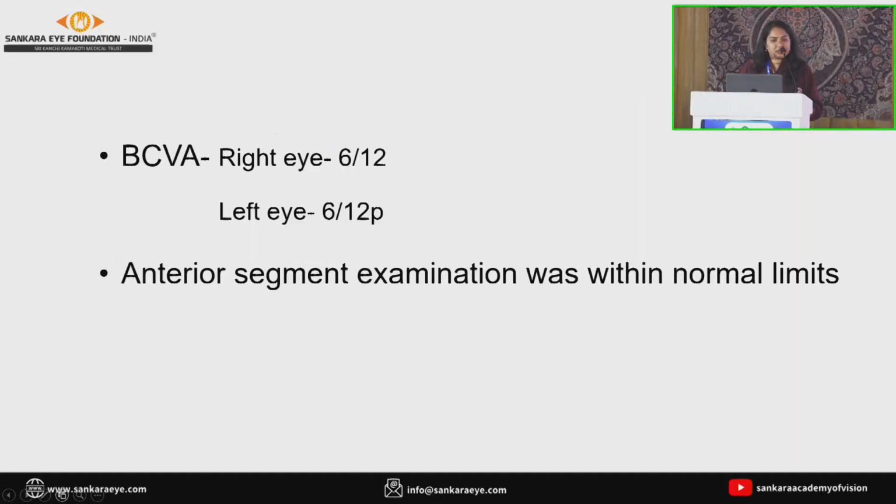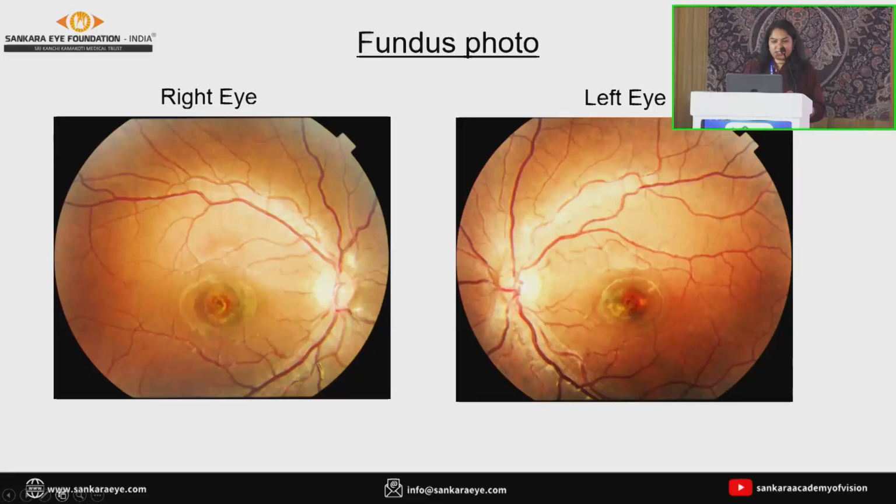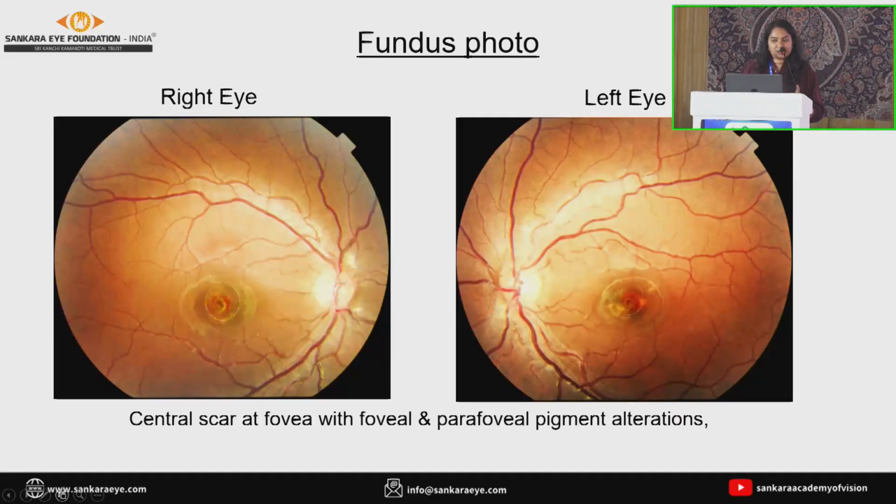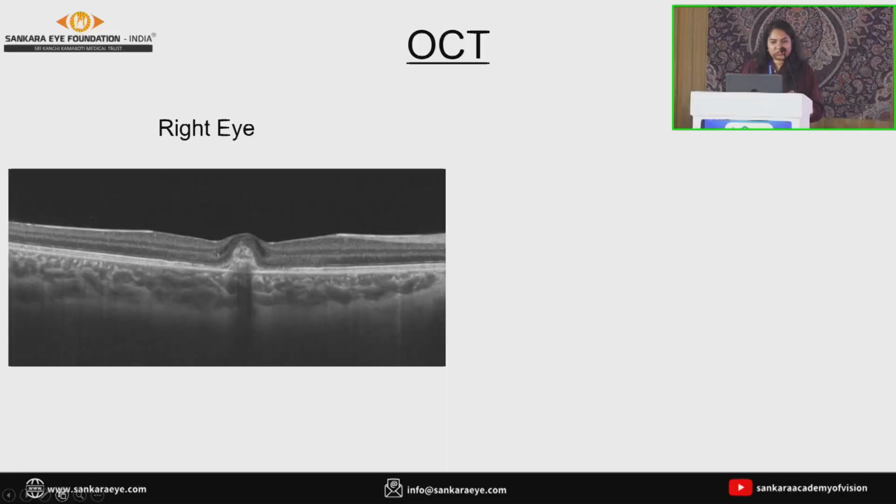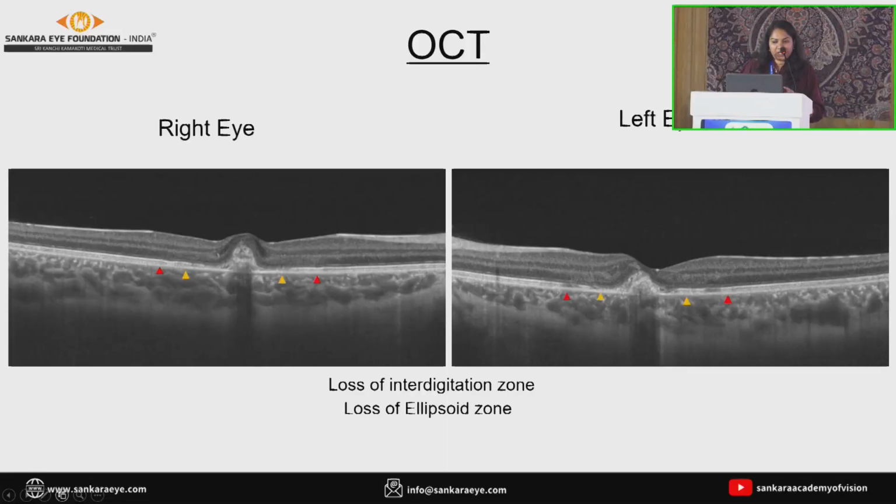The best corrected vision in both eyes was 6/12, and his anterior segment examination was within normal limits. On fundus examination, in both eyes, the foveal reflex was absent, and a circular scar was present at the fovea with foveal and parafoveal pigment alteration. OCT of both eyes revealed a lost foveal contour, loss of the interdigitation zone and ellipsoid zone, and a subfoveal subretinal hyperreflective material, and there was a PED surrounded by a shallow neurosensory detachment.